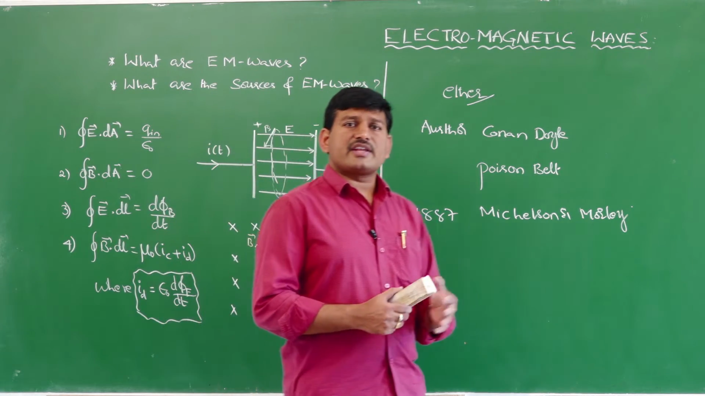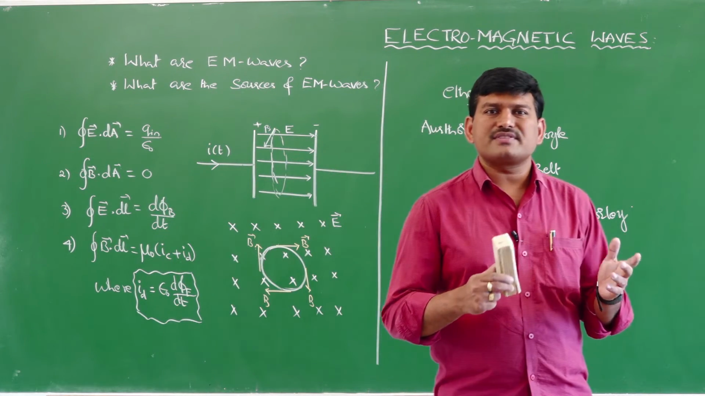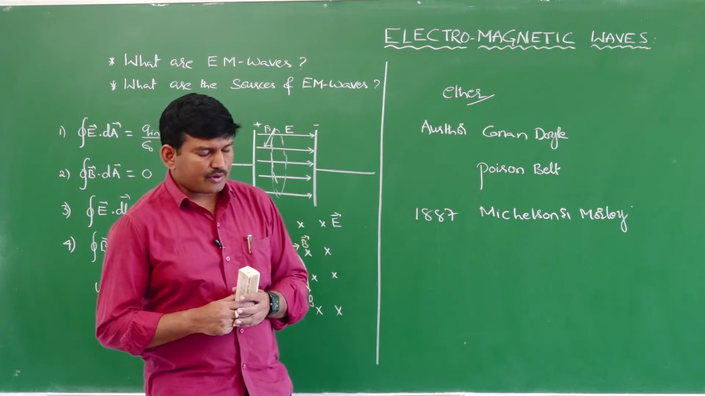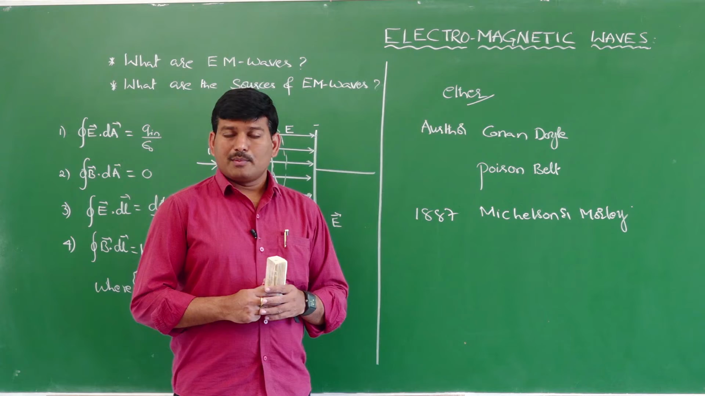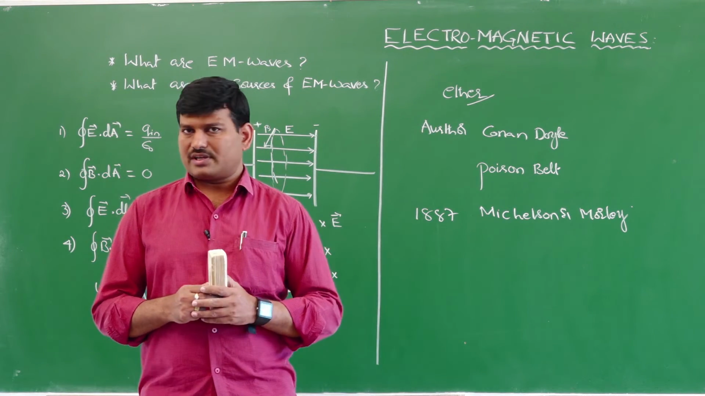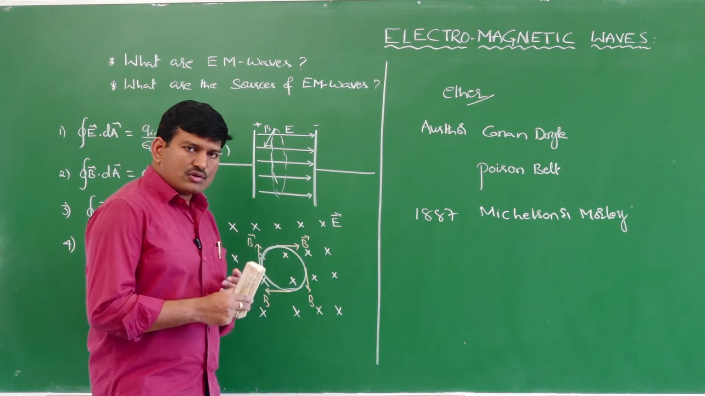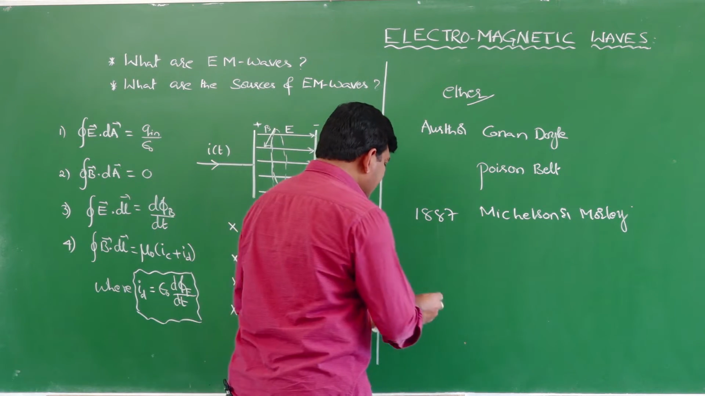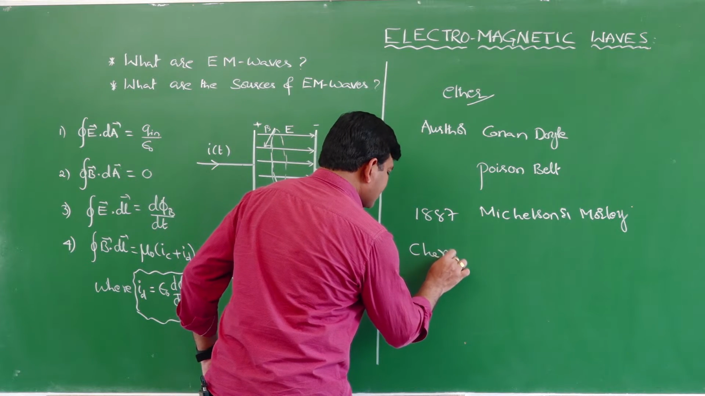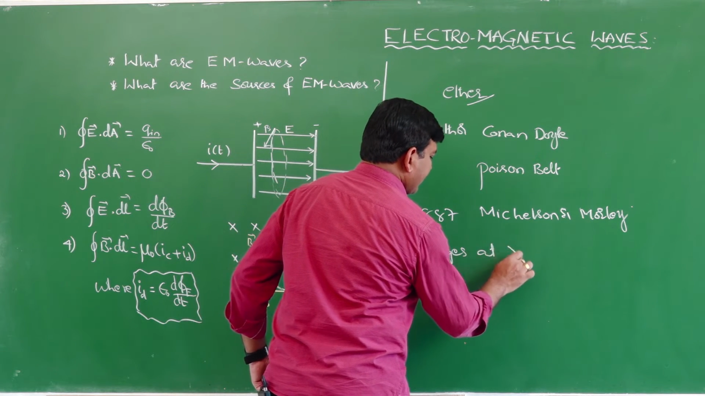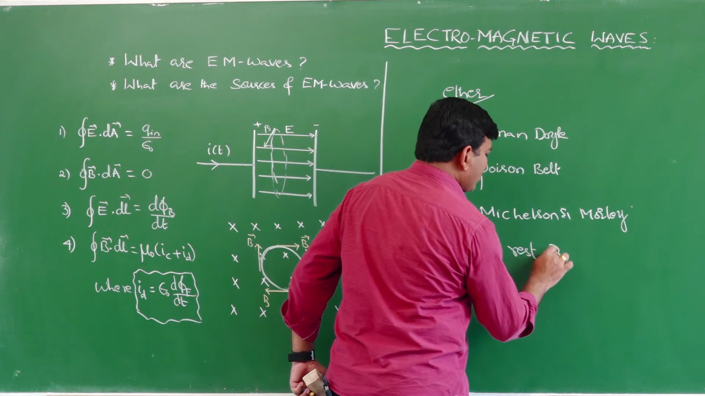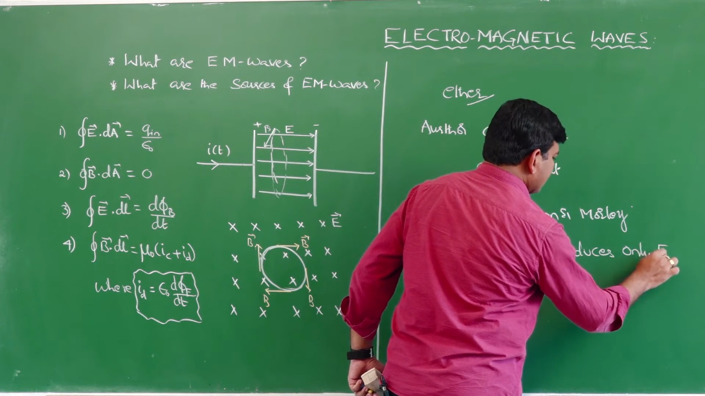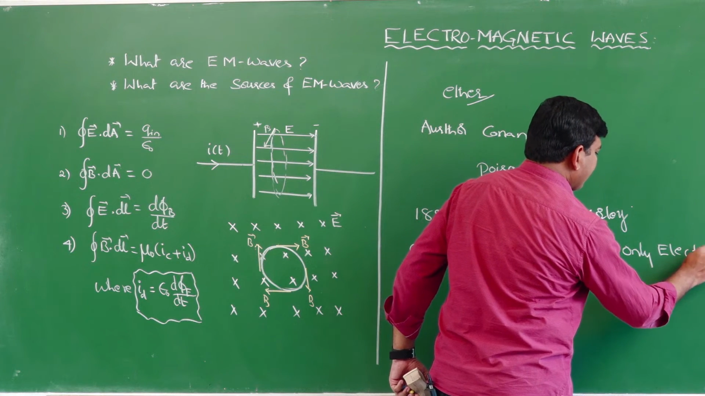So, we know that if there is a charge, that charge can produce a certain kind of field. A charge at rest can produce only the electric field. But when a charge is under uniform motion, it can produce a magnetic field also along with the electric field. So, charges at rest are producing what? Charges at rest produce only the electric field.